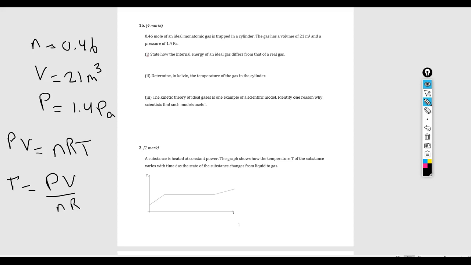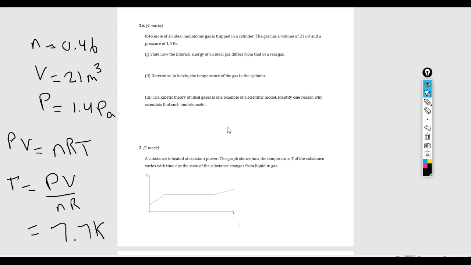Okay, this is a 2-point question, and so this is 1 point right here. And from here, it's just a matter of plugging values in for P, V, n, and R, which in SI units is 8.31. Okay, so I'm going to do that calculation really quickly. The temperature I get is approximately 7.7 Kelvin. Okay, that's for question 1b2.